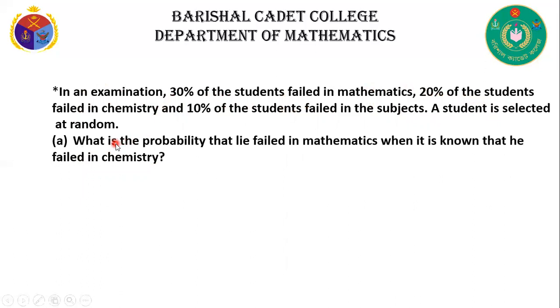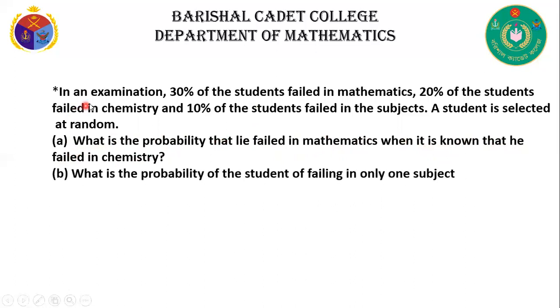Then what is the probability that he failed in mathematics when it is known that he failed in chemistry? That means this is conditional probability. Here we know first he failed in chemistry. Now we find also he failed in mathematics.